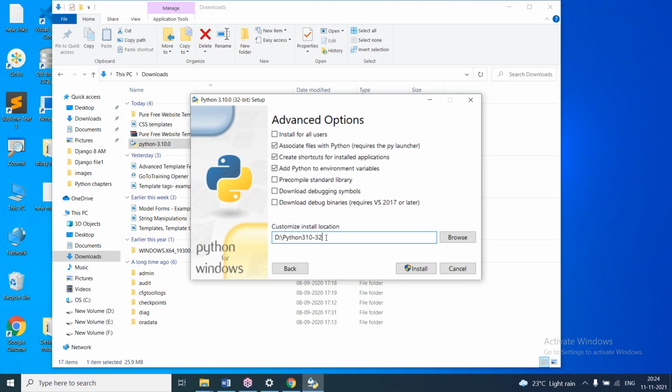Okay, so this folder also we can change. But to know what version we are using, I'm keeping this folder. Even this folder we can change. But to know the Python current working directory, where the other files are installed, I'm keeping this. So the Python 3.10 32-bit. So install.